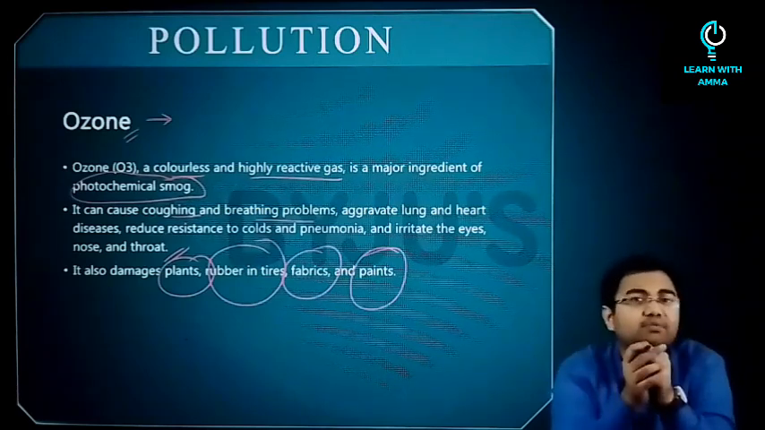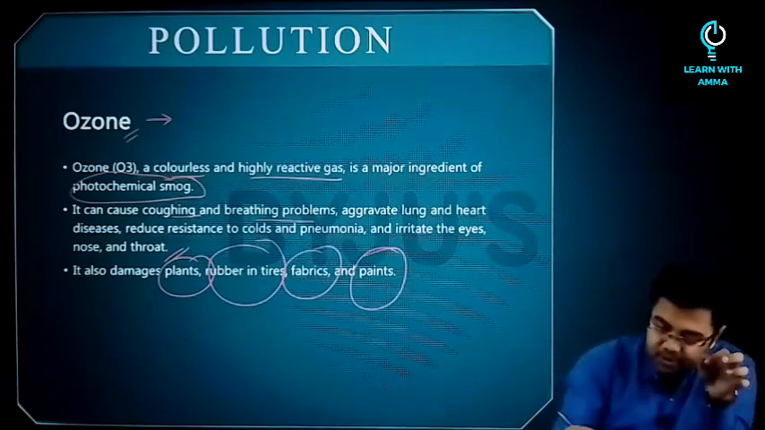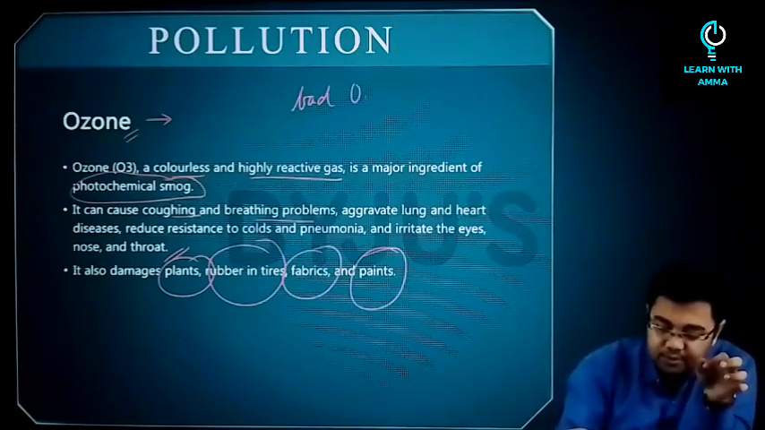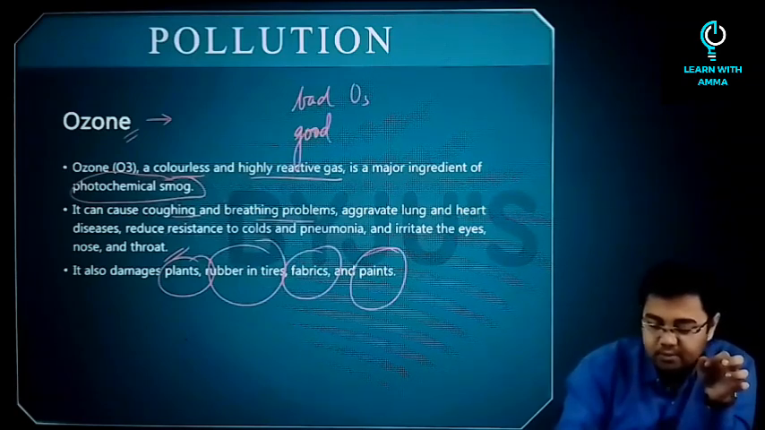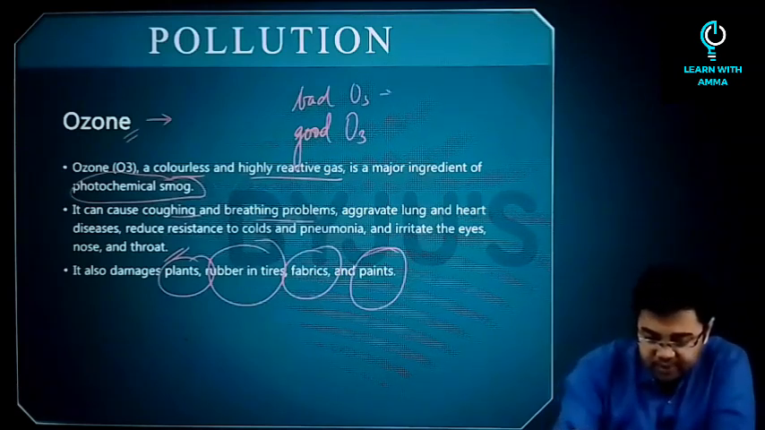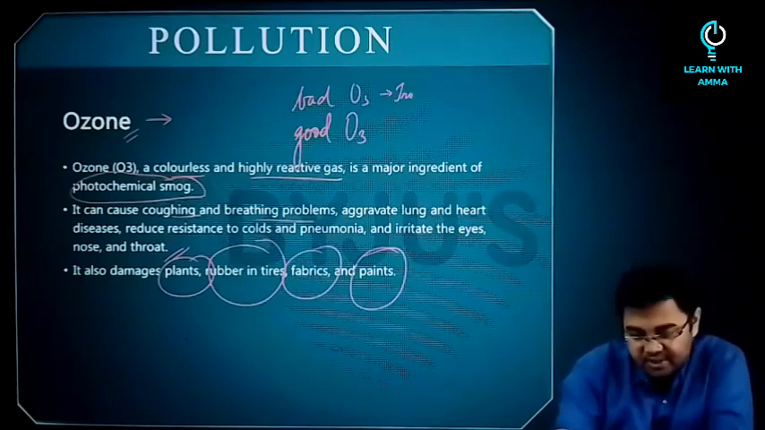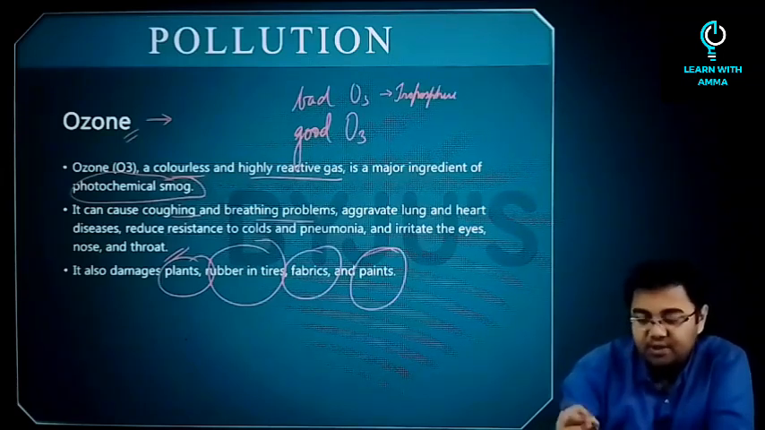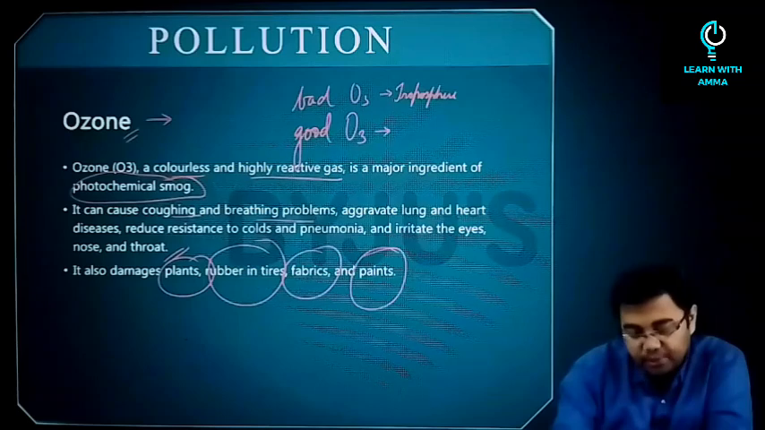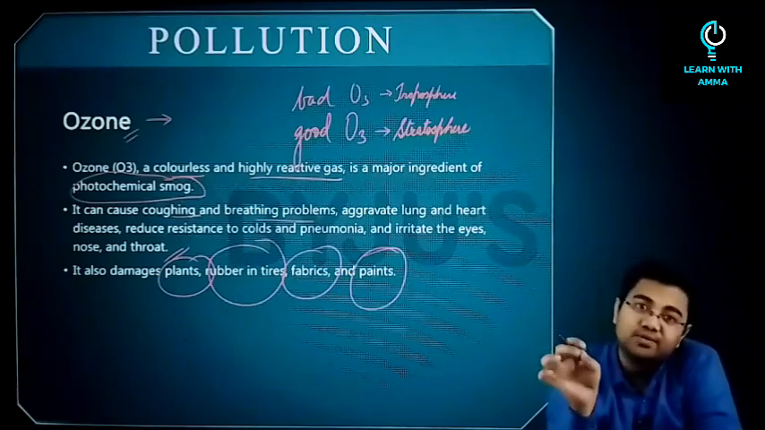Now there are two kinds of ozone that we generally discuss. One is called bad ozone and one is called good ozone. So what is bad ozone and what is good ozone? First of all, the ozone that we have on the surface, in the troposphere, is called bad ozone, and the good ozone is the one which is in the stratosphere. And why good ozone? Because it protects you from the harmful UV radiations of the sun.